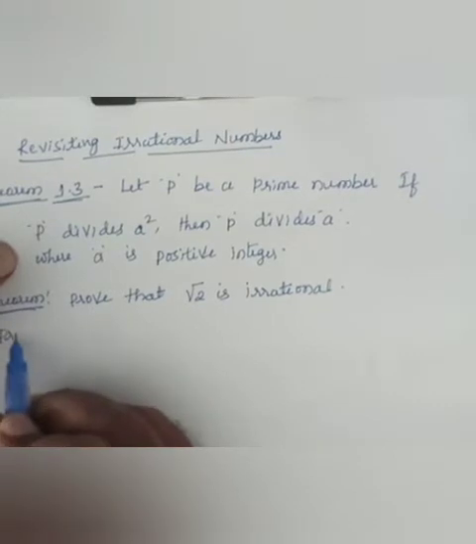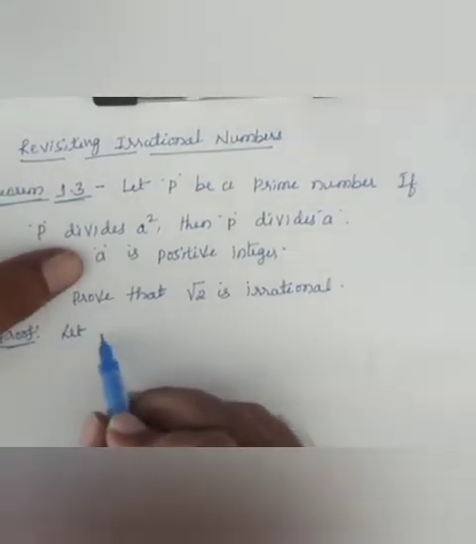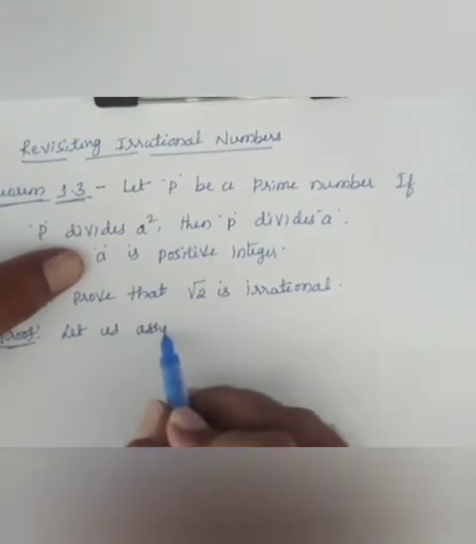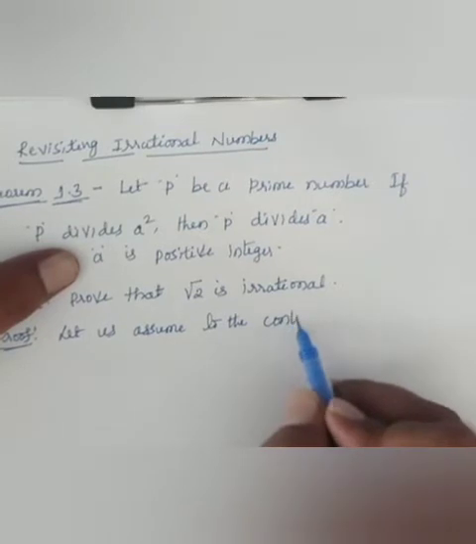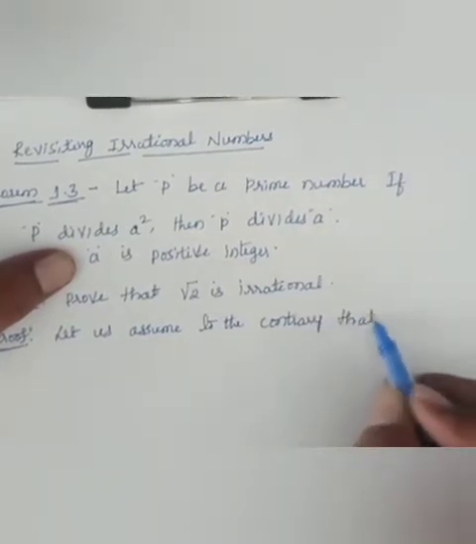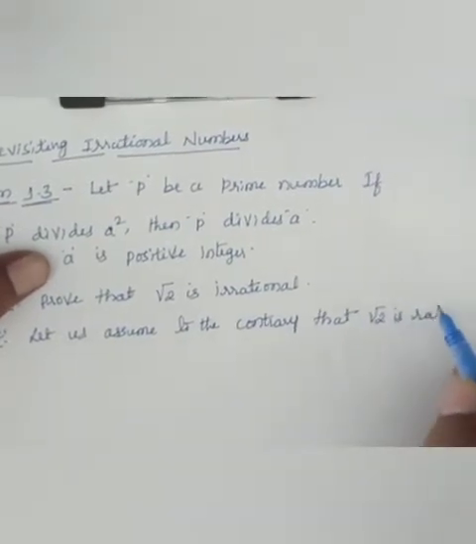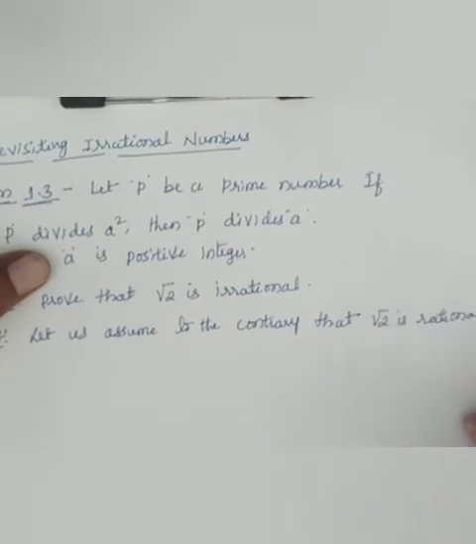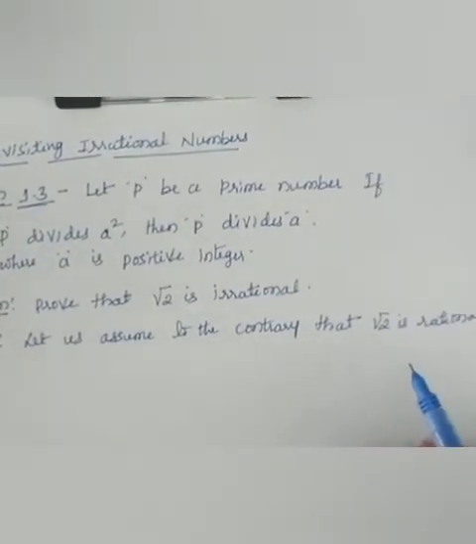Proof for this theorem is, let us assume to the contrary. Contrary means what? Wrong assumption. Let us assume to the contrary that root 2 is rational.